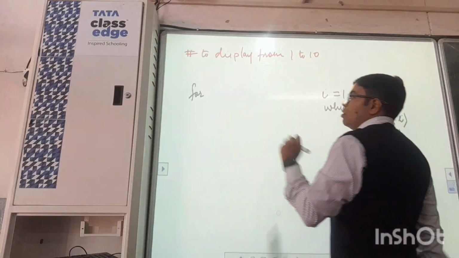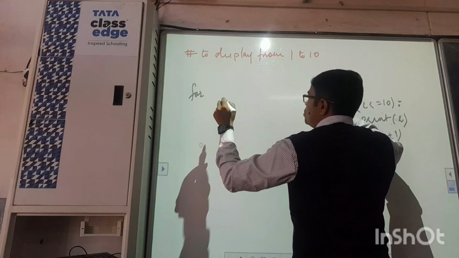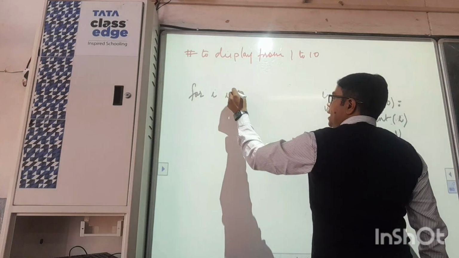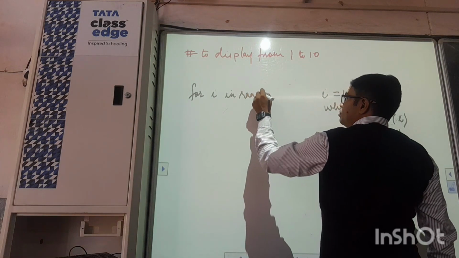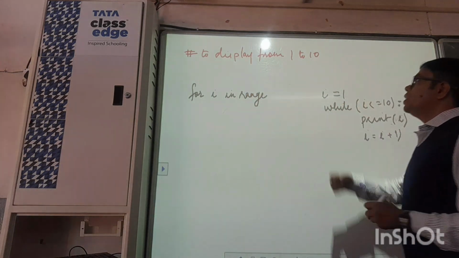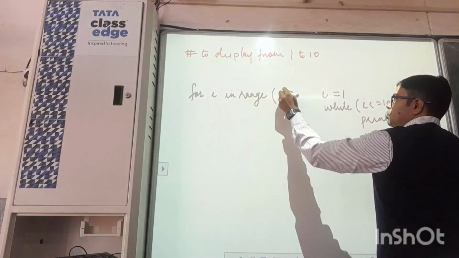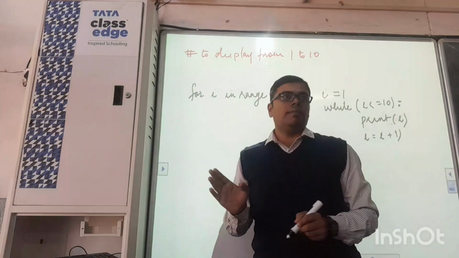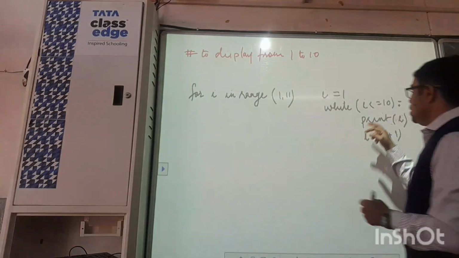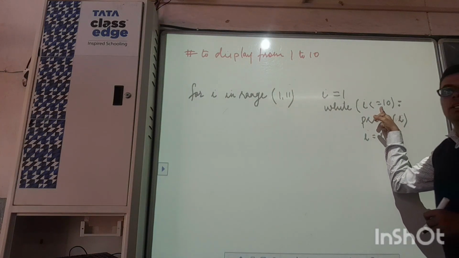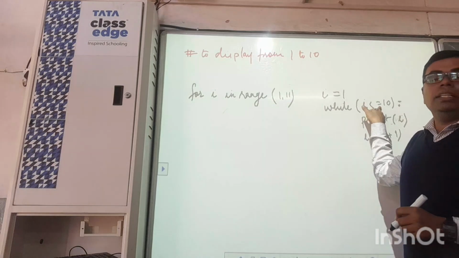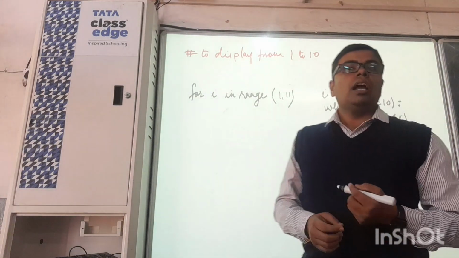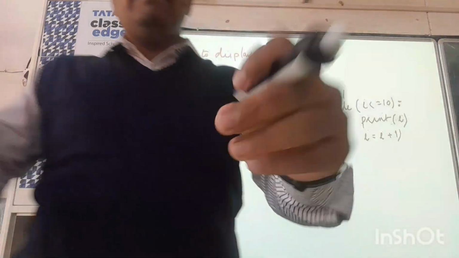Now we are having the for loop. See what we can do. Since we are using a variable here, the same variable we take. For I in range, what range do we want to state? 1 to 10, so 1 comma 11. One increased value, one larger value, we will have to give. Here we have given I less than equal to 10. What is the alternative condition we can give over here? I less than 11 we can give.